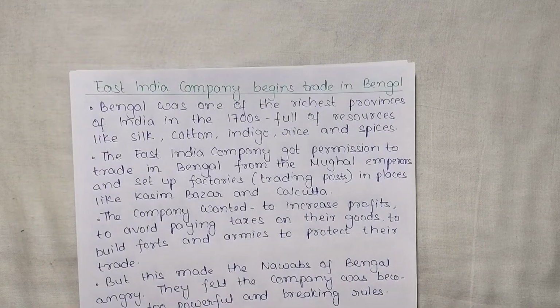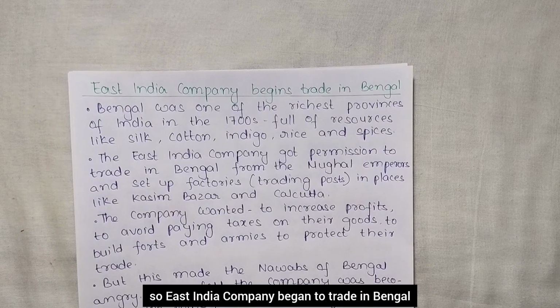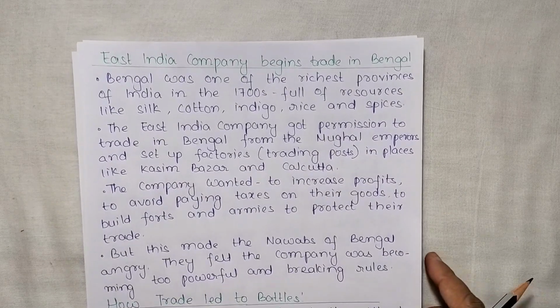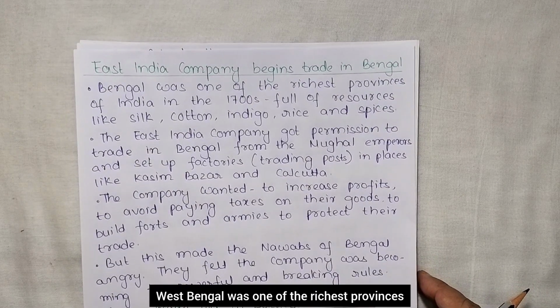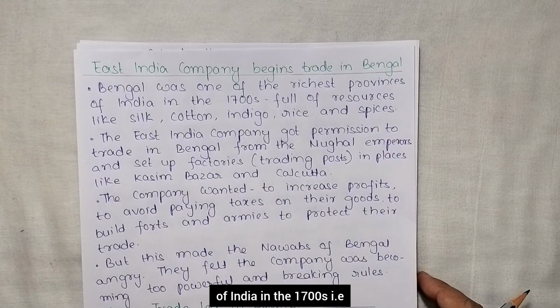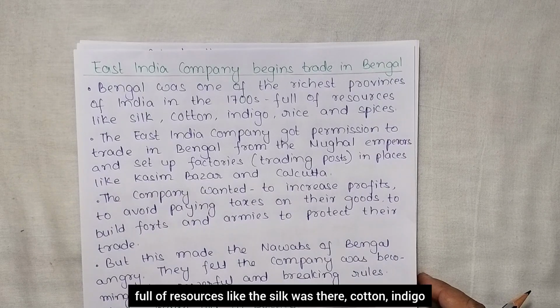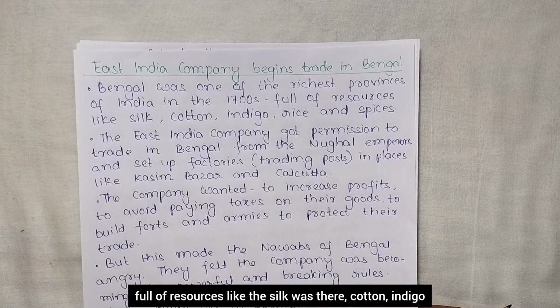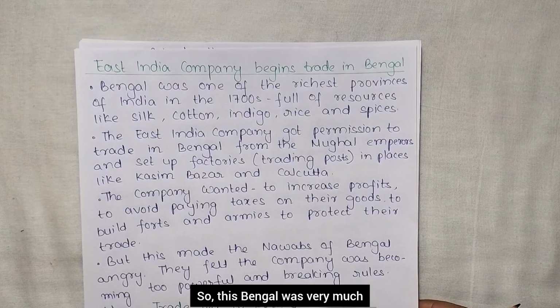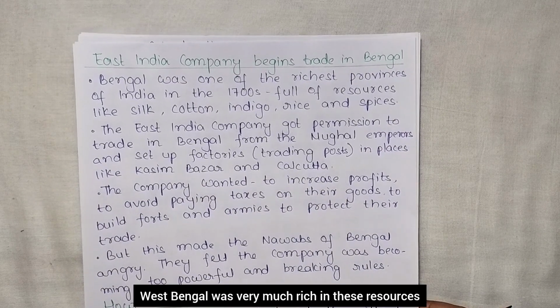Next, the East India Company began to trade in Bengal. So, Bengal was one of the richest provinces of India in the 1700s, full of resources like silk, cotton, indigo, rice and spices. So Bengal was very rich in these resources.